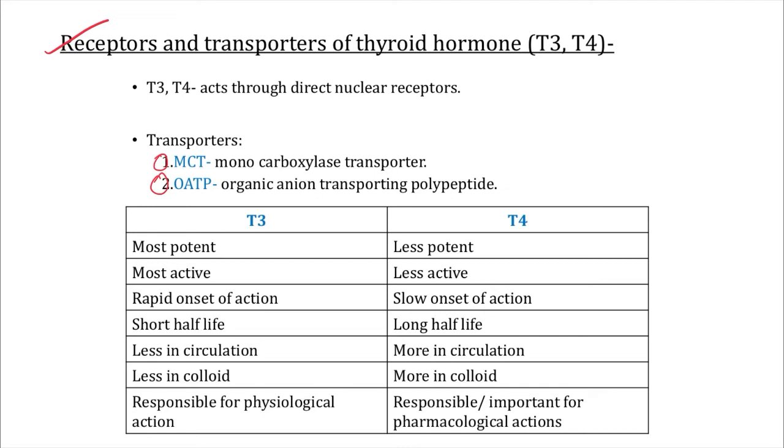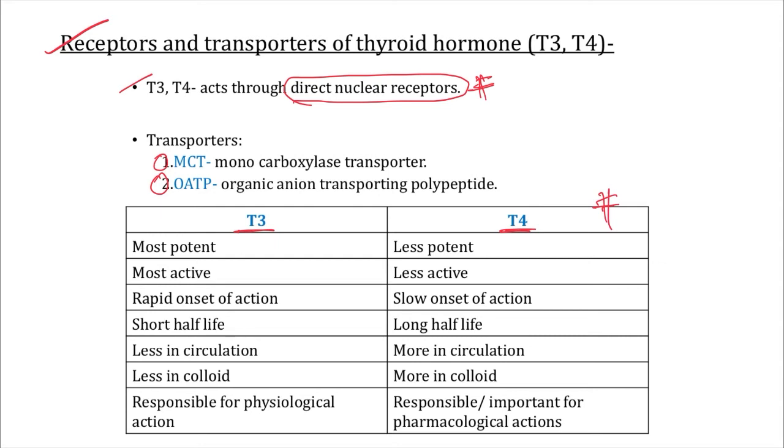Now, sir, using these transporters, the thyroid hormone is inside. Now how will they act? What are the receptors? Our T3 and T4, the thyroid hormones, act through direct nuclear receptors, sir. Very, very important for exam. So the receptors for the action of our thyroid hormone are direct nuclear receptors. So with this important note, we will see the comparison of T3 and T4. Very important, sir, again very important for exams.